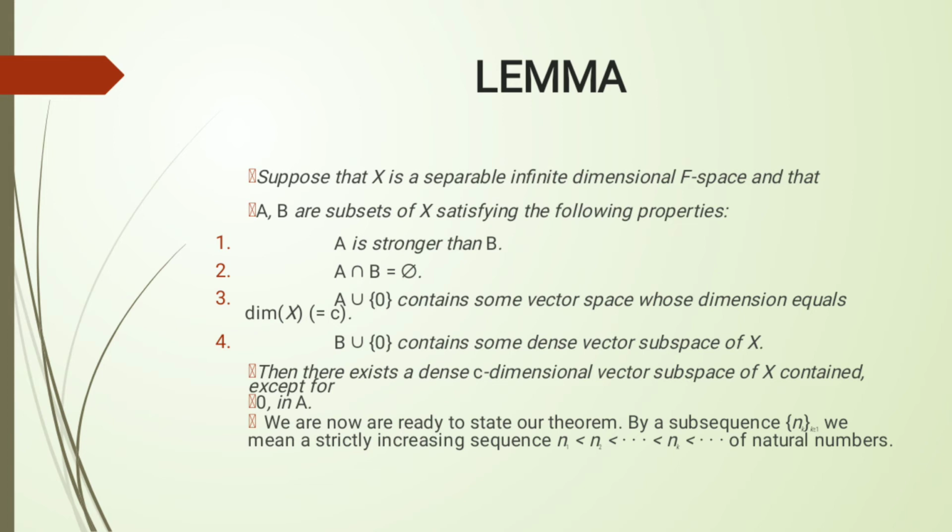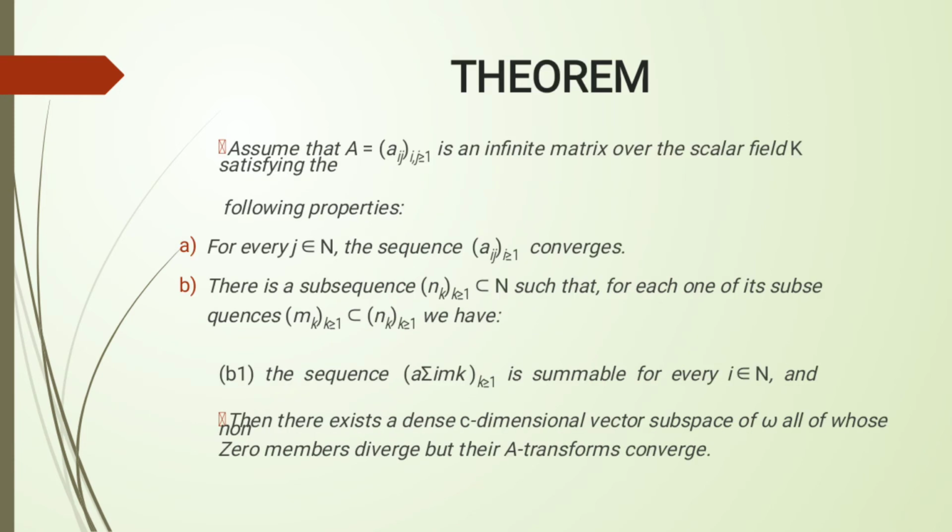We are now ready to state our theorem. By a subsequence (n_k), where k is greater than or equal to 1, we mean a strictly increasing sequence of natural numbers, where n_2 is greater than n_1, n_3 is greater than n_2, and so on. The theorem: assume that A = (a_ij), where i and j are greater than or equal to 1, is an infinite matrix over the scalar field K, satisfying the following properties.